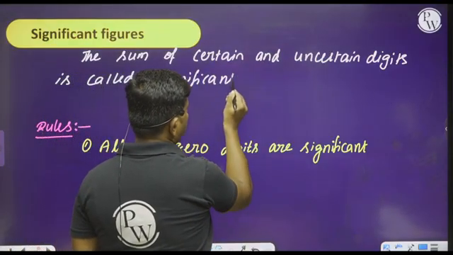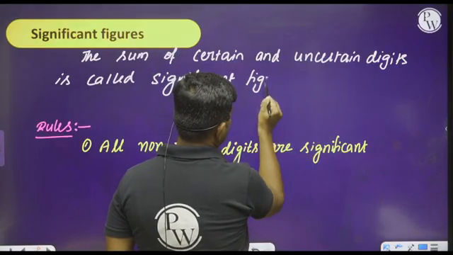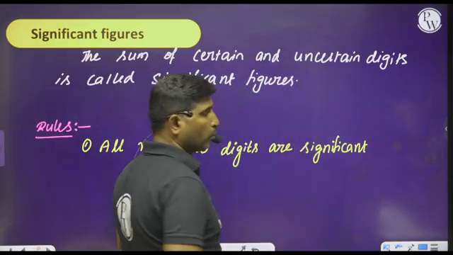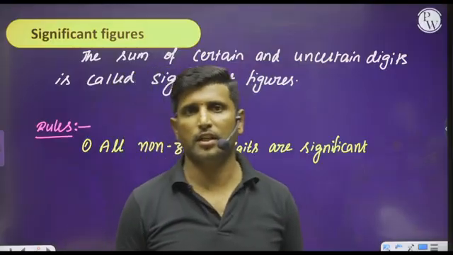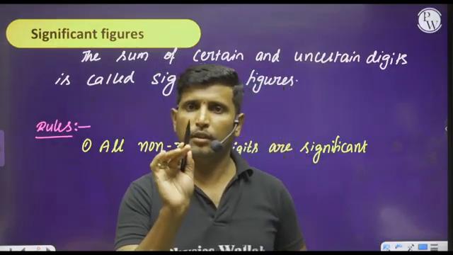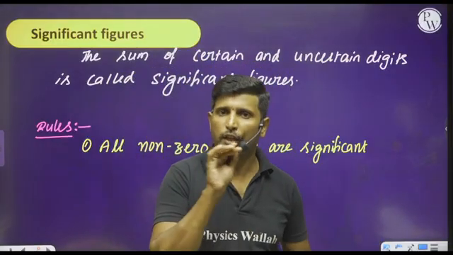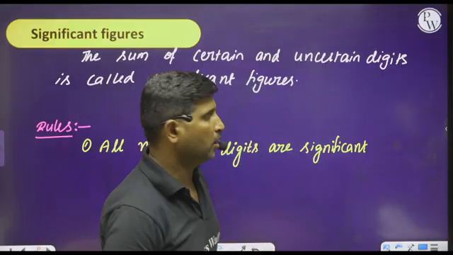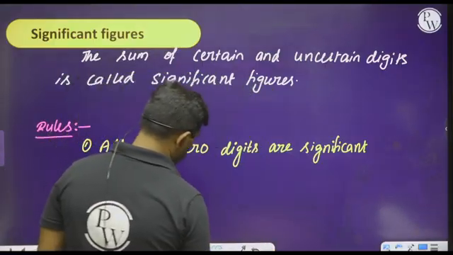So how can we identify the significant figures? For that we have certain rules. And with those rules, we can easily identify the number of significant figures. So please think about this.